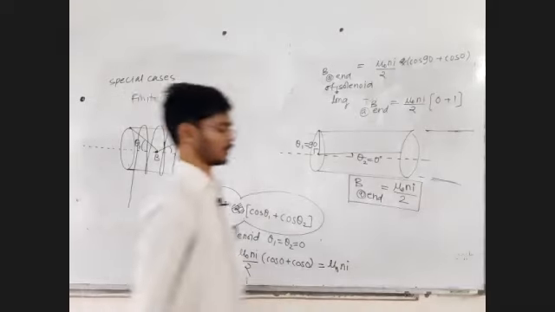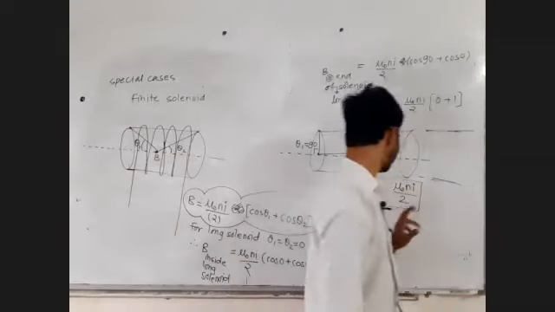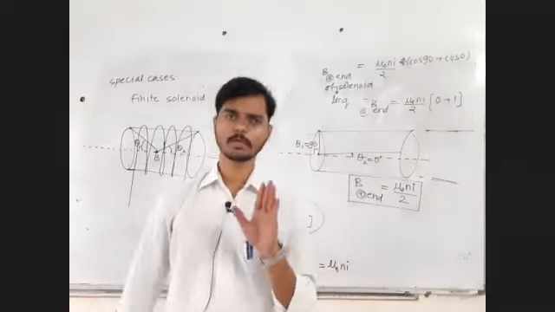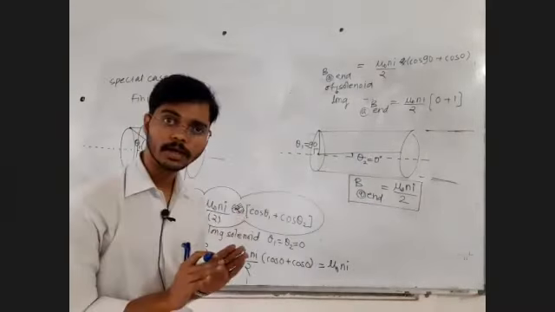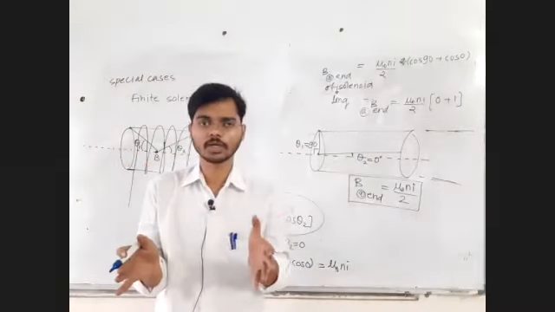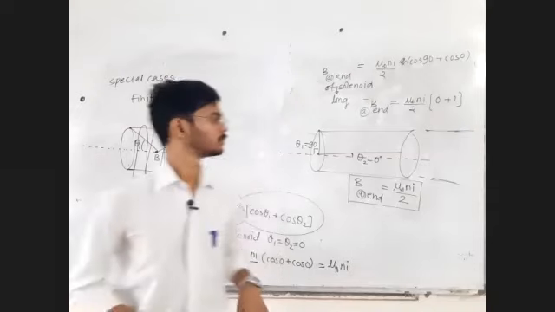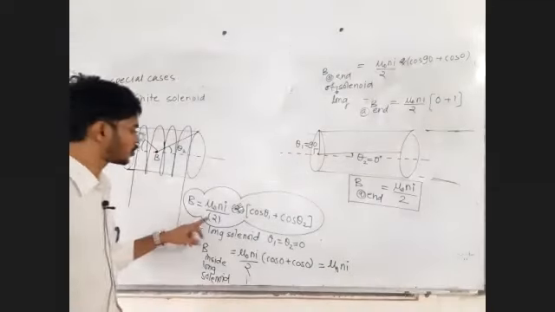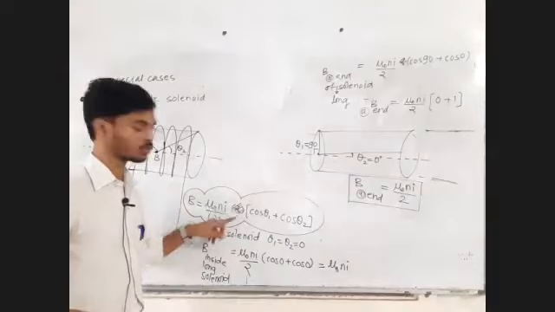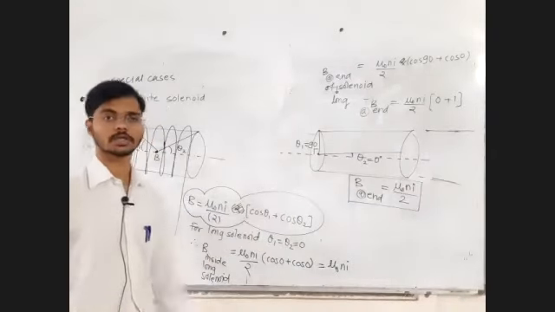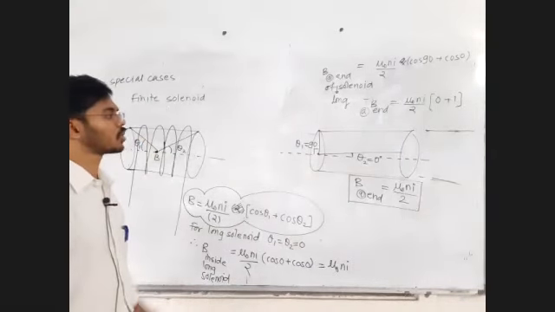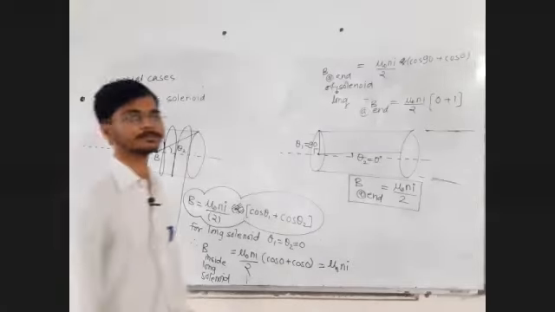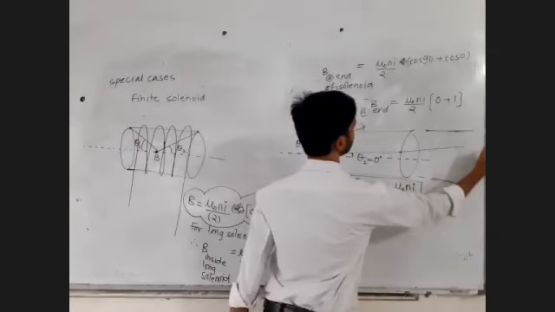Everyone, is that clear? At the end, mu 0 Ni upon 2. Inside, mu 0 Ni. And if you have a finite solenoid with theta 1 and theta 2, then mu 0 Ni upon 2 into cos theta 1 plus cos theta 2. That will solve all the questions of solenoid.